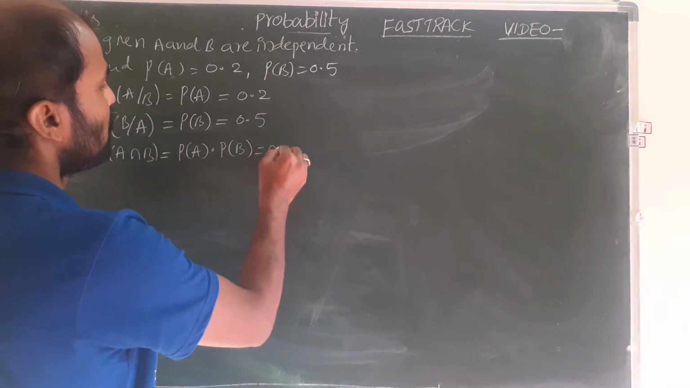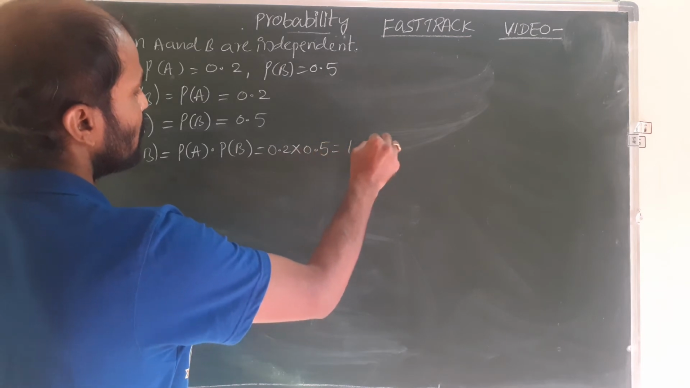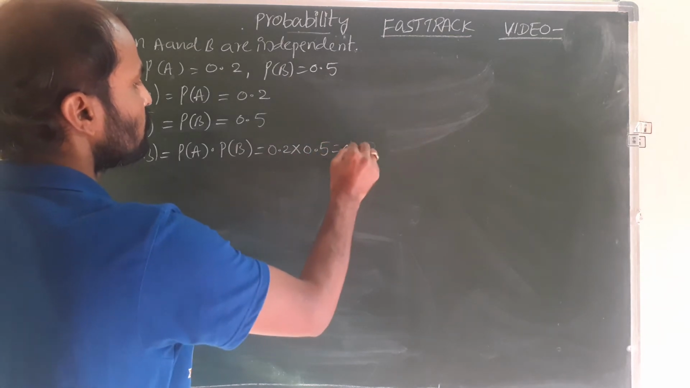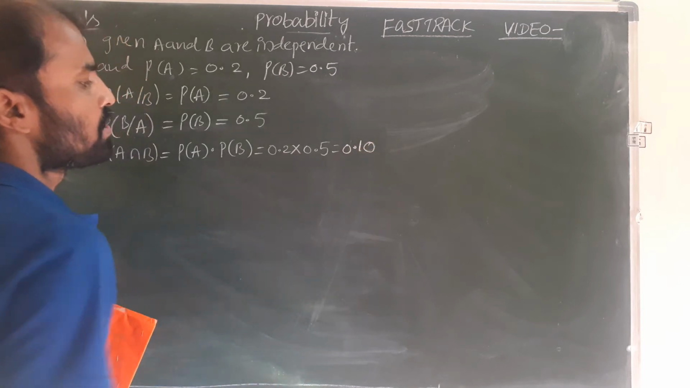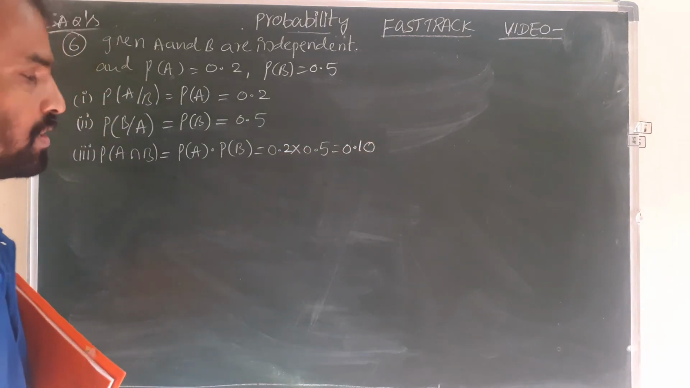What is P of A value? 0.2 into P of B 0.5. 5 2s are 10, that is 0.10, because there must be 2 places, 2 numbers after the decimal point.